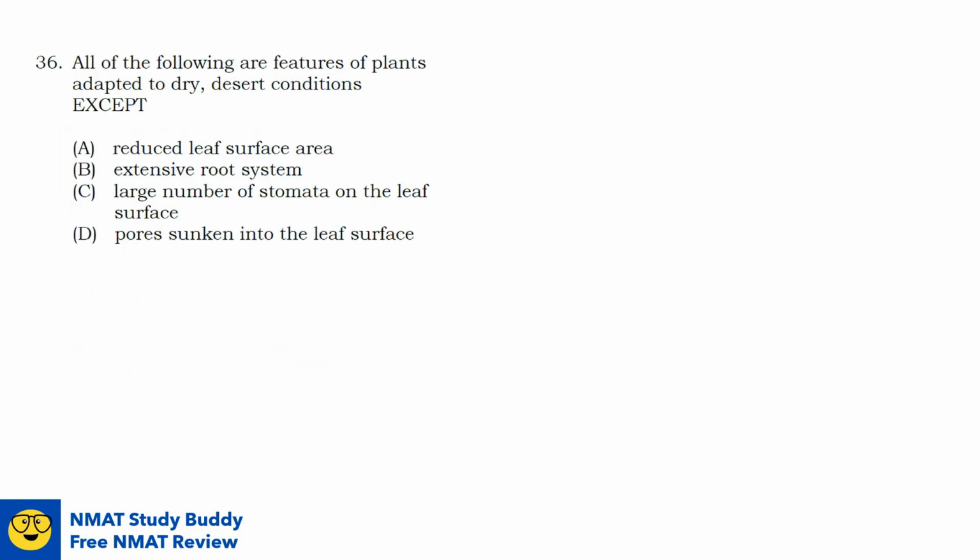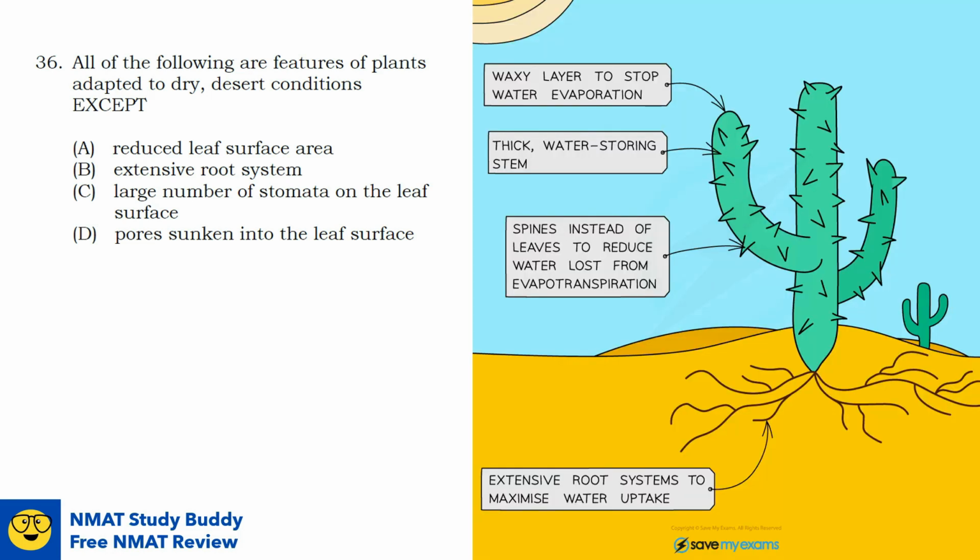Question number 36. All of the following are features of plants adapted to dry desert conditions except blank. A classic example of a desert plant is a cactus. Just like most desert plants, it has a waxy layer to stop water evaporation, a thick water-storing stem, and they also have spines for protection and to also reduce surface area to decrease the chances of water loss from transpiration. They also have extensive root systems to maximize water uptake.